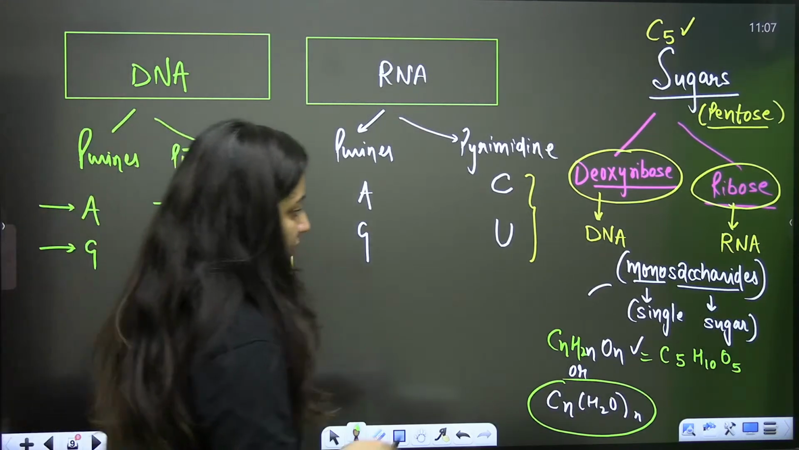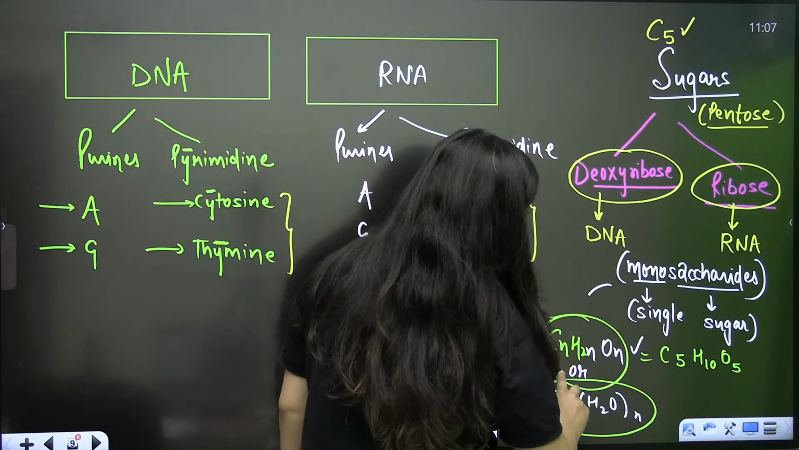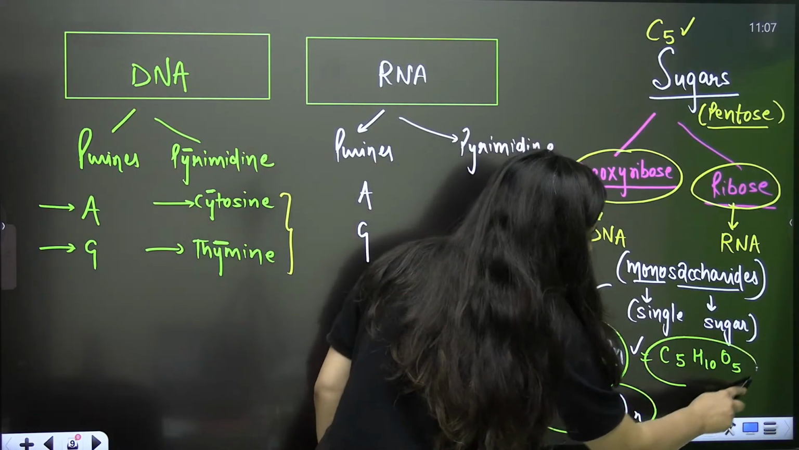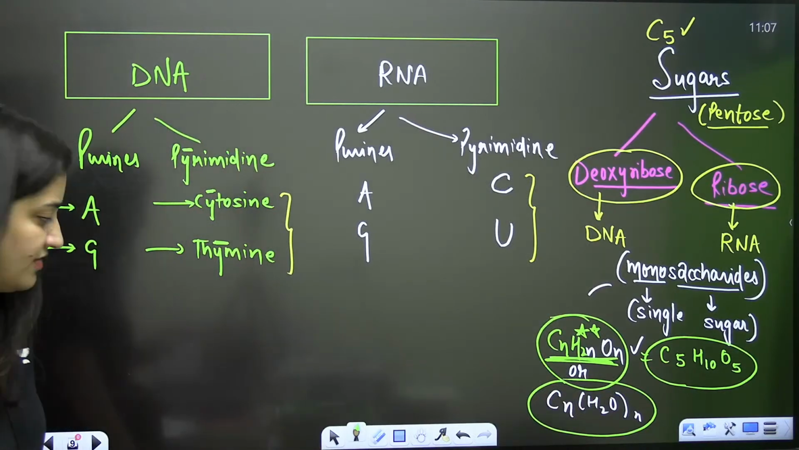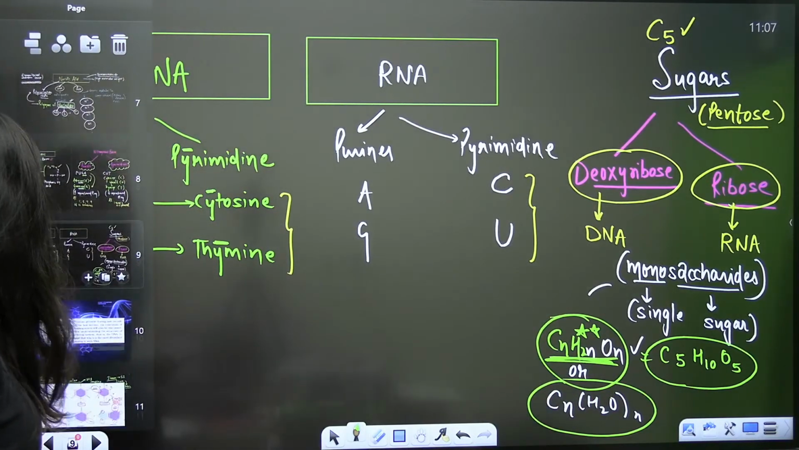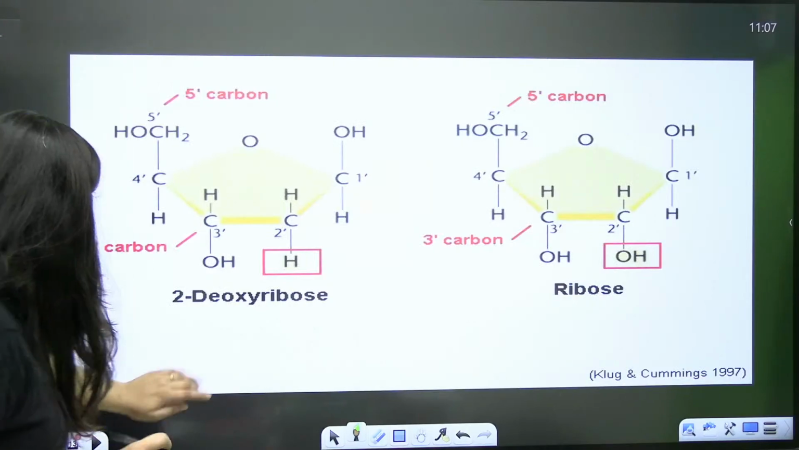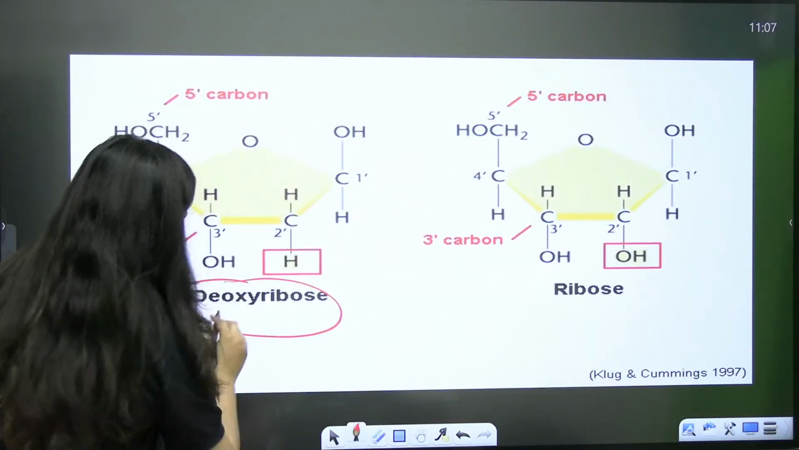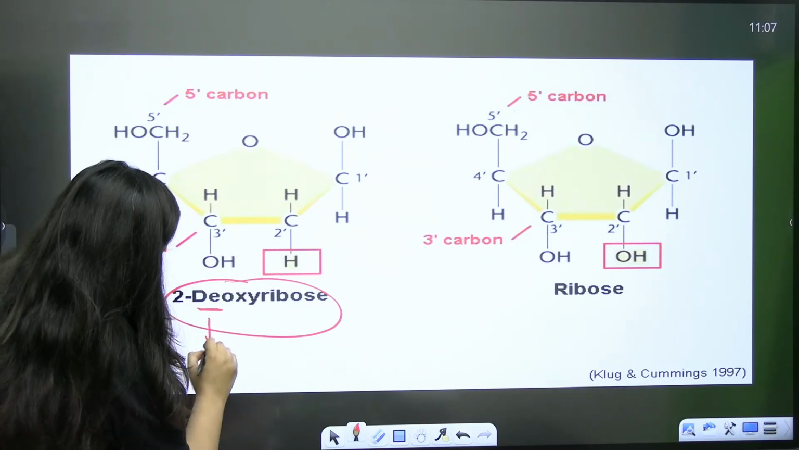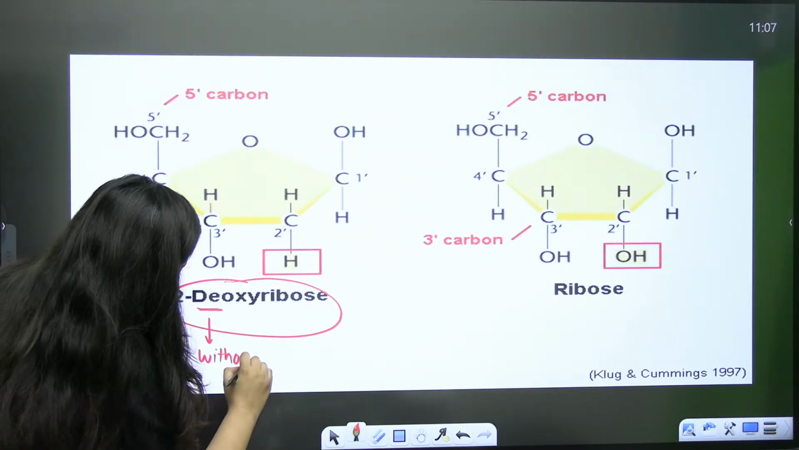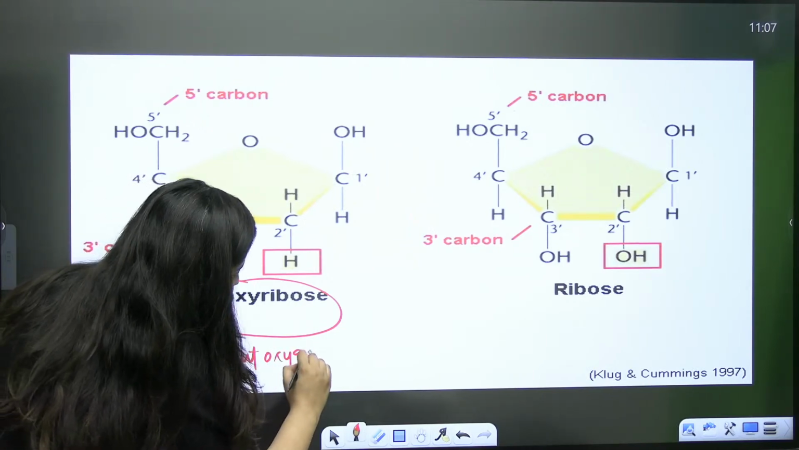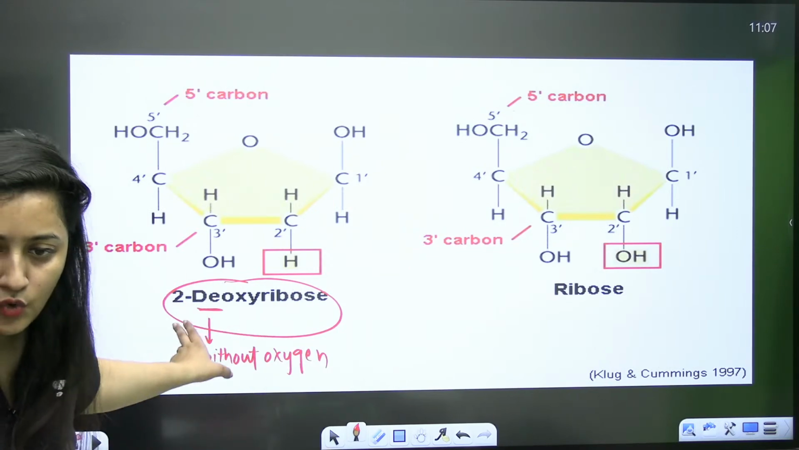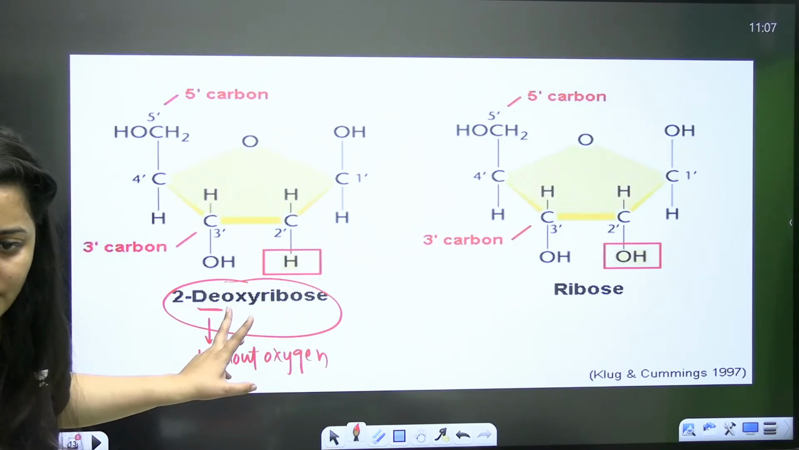So if ribose has 5 carbons, it is a pentose, and the formula is C5H10O5. Now I will mention one very important point here about deoxyribose. Deoxy means without oxygen. We write it like this: 2-deoxyribose. That's how we write it, 2-deoxyribose.